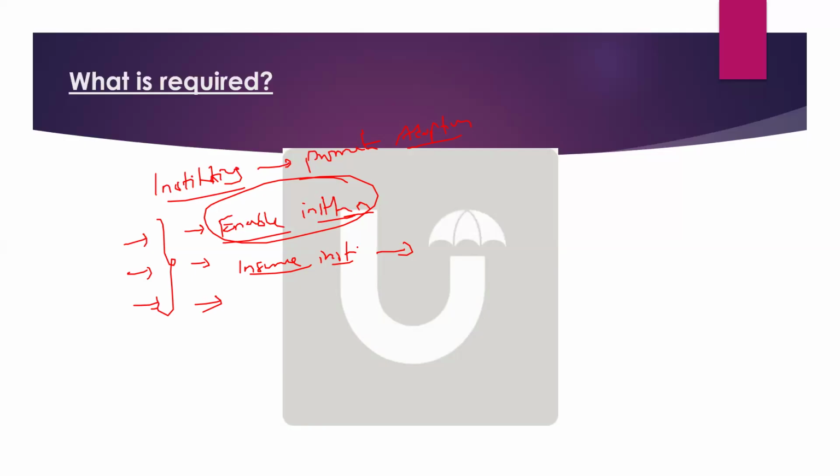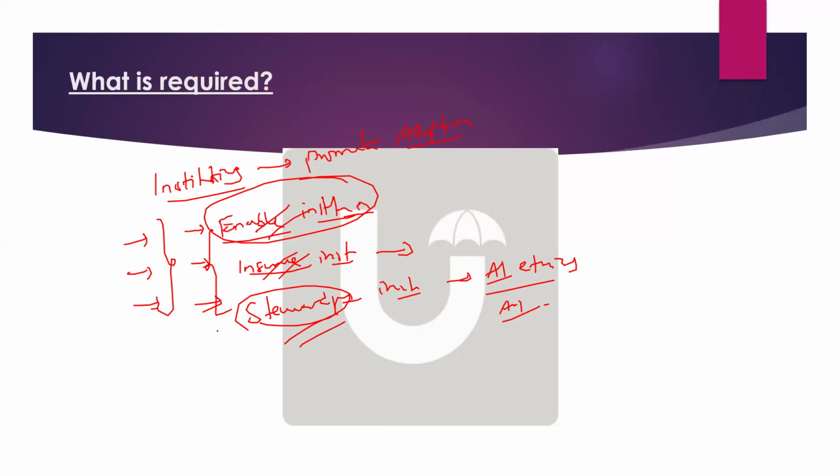The economic survey says there is a need for insurance institutions. And then finally, it says there is a need for stewardship institutions, especially because of AI ethics or AI accountability. Try to use this in the exam.